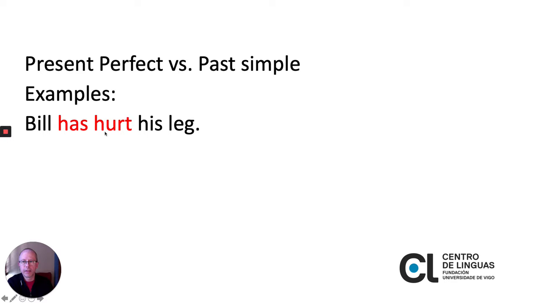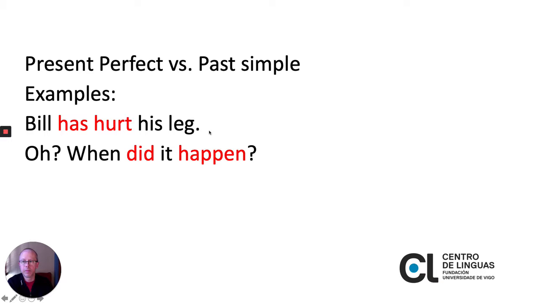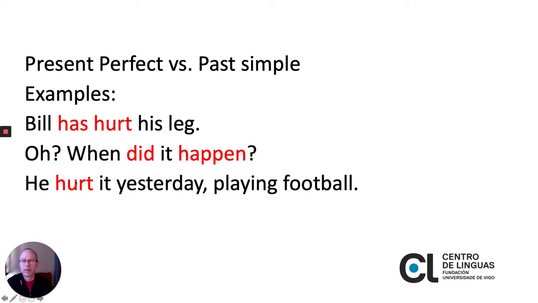Bill has hurt his leg. We're not being specific about when he did it. But we can ask the question, though. Oh, when did it happen? Notice that we use the auxiliary verb did to ask a question. When did it happen? He hurt it yesterday playing football. In the first sentence, it's present perfect, has hurt, but in the third sentence here, we're using the past simple. He hurt it yesterday playing football because we're talking about a specific event.